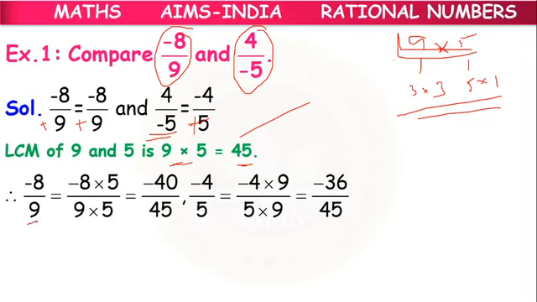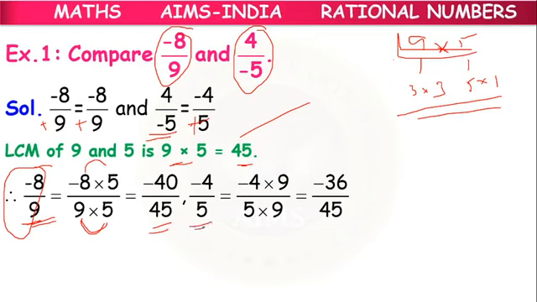So minus 8 by 9, how to write it with denominator 45? We have to multiply by 5. But the value of the given rational number should not change, so both numerator and denominator must be multiplied by 5. Then we get minus 40 by 45.